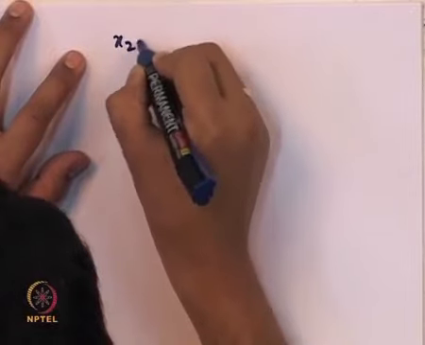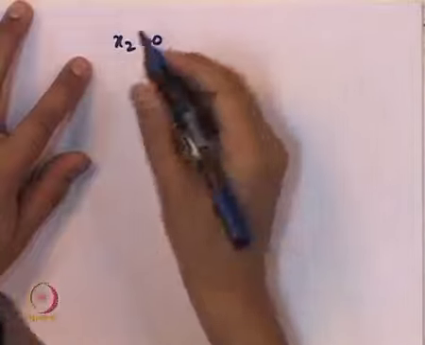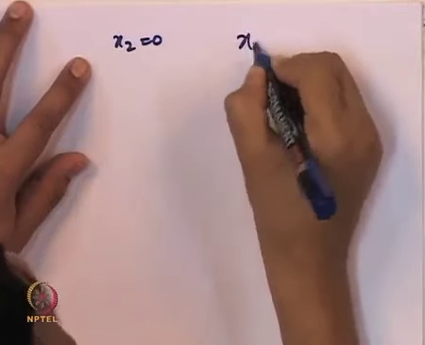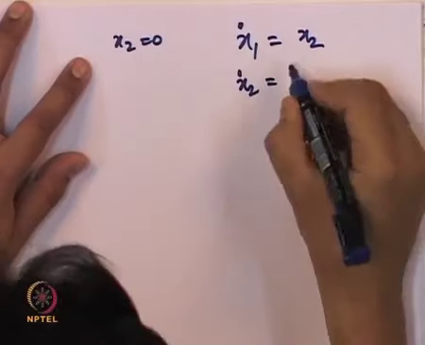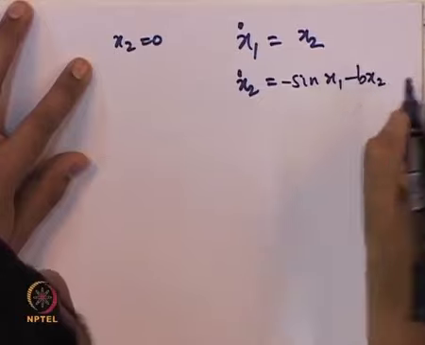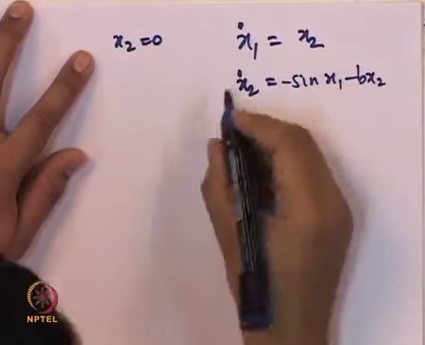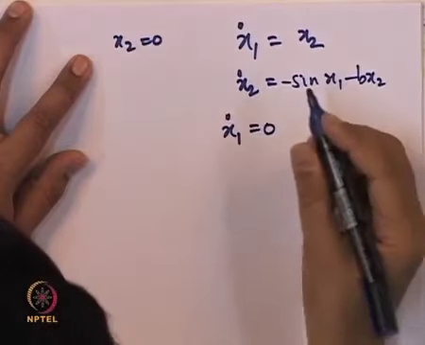So, x2 equal to 0 is the requirement that the set M is contained in E. Now, we will put this in x1 dot equal to x2 and x2 dot equal to minus sine x1 minus b x2. When we put x2 equal to 0, we get x1 dot equal to 0.